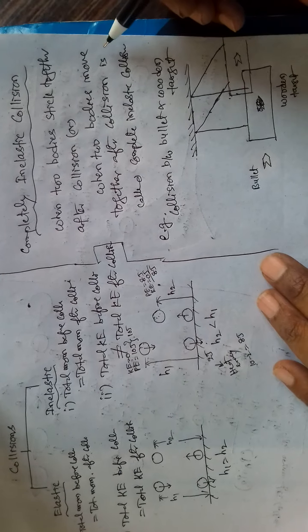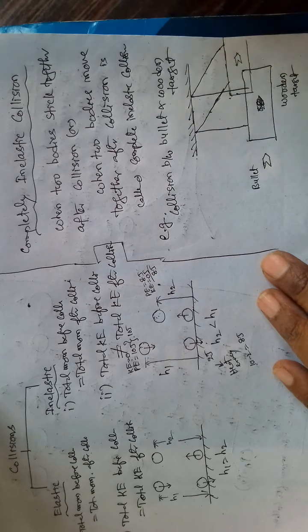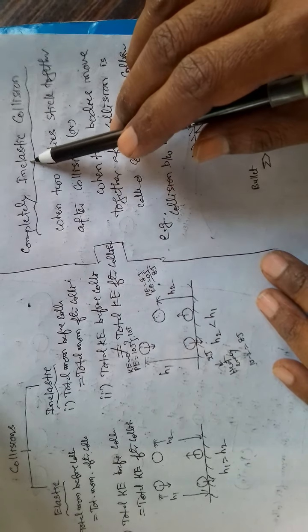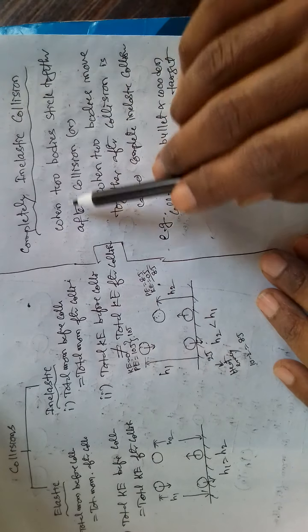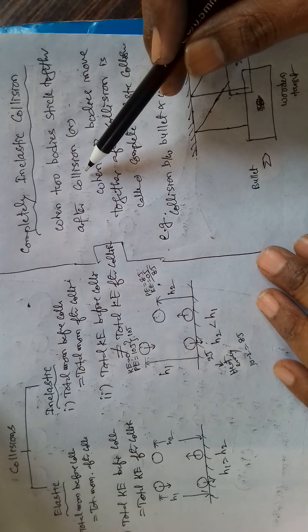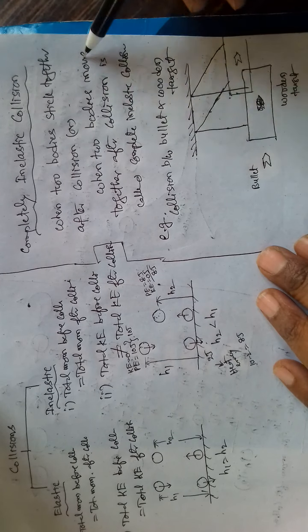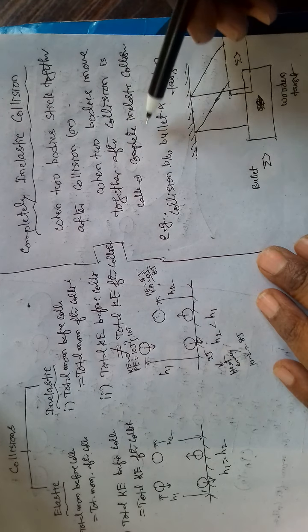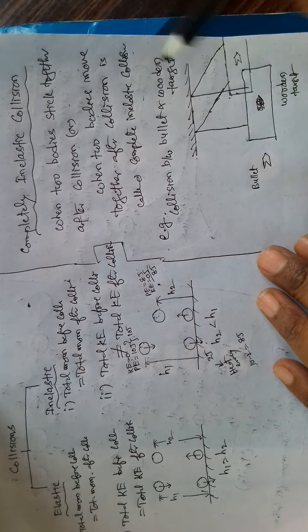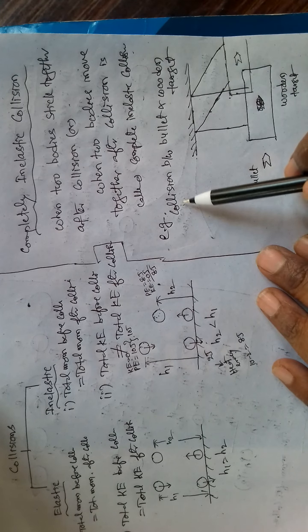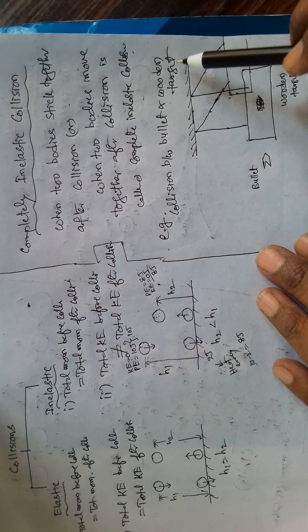And there is another type of collision, that is completely inelastic collision. When two bodies stick together after collision, or when two bodies move together after collision, it is called complete inelastic collision. Let us consider an example, collision between a bullet and a wooden target.